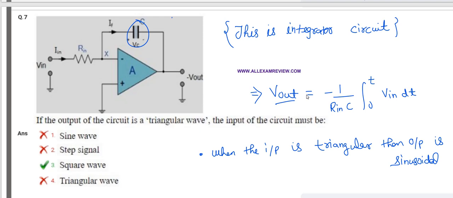And if the input is a triangular wave, then the output will be sinusoidal. Okay, and one circuit is also here, a differentiator. The differentiator works inversely to the integrator circuit.